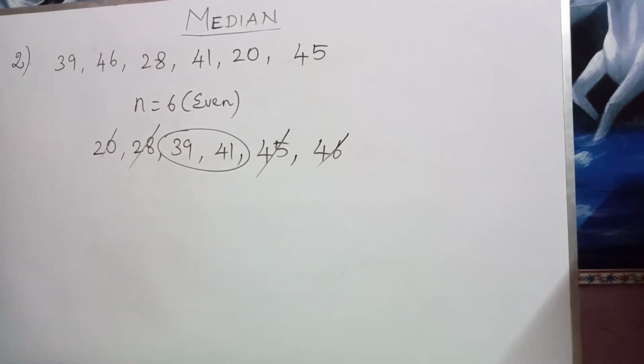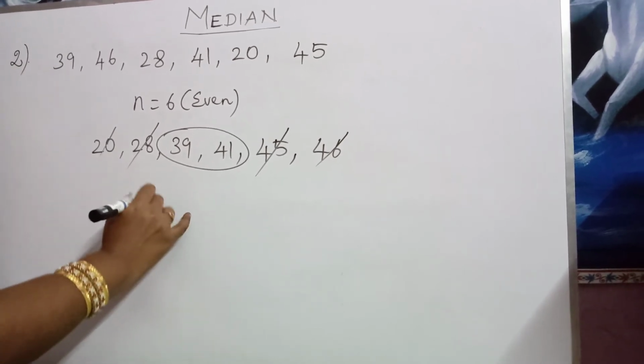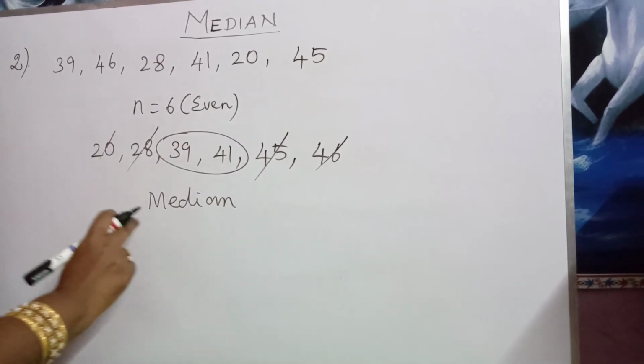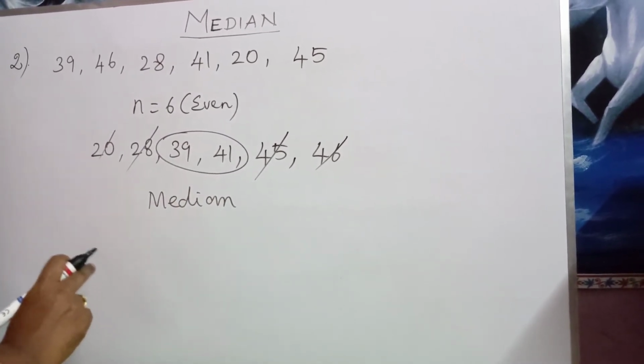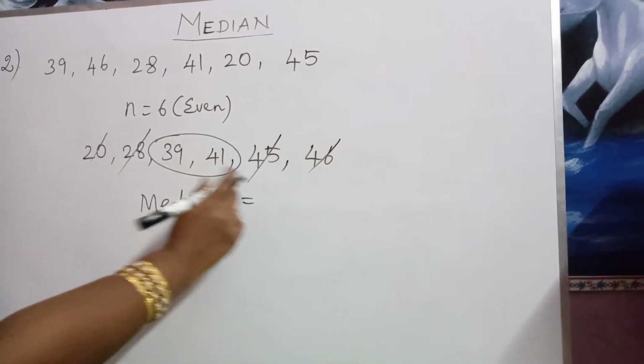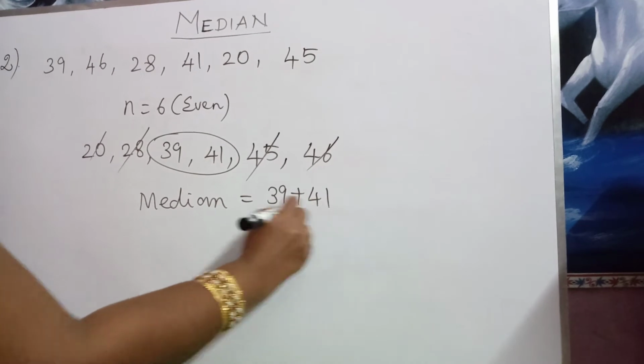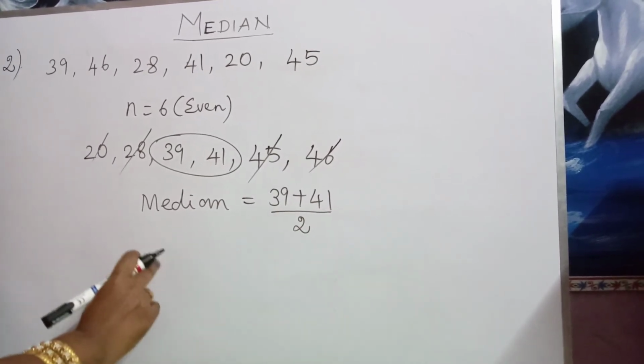Then how to find median? Median is nothing but the average of the middle values. If n is even, median is nothing but the average of the two middle numbers. Median is equal to, the middle numbers are 39 plus 41. How to find average? Average is nothing but mean.